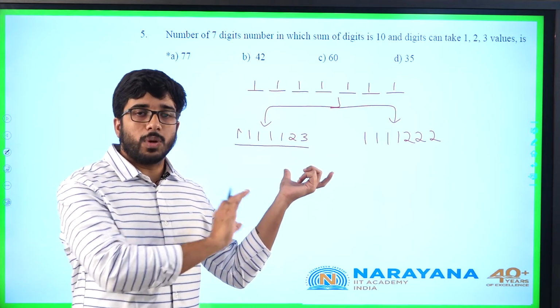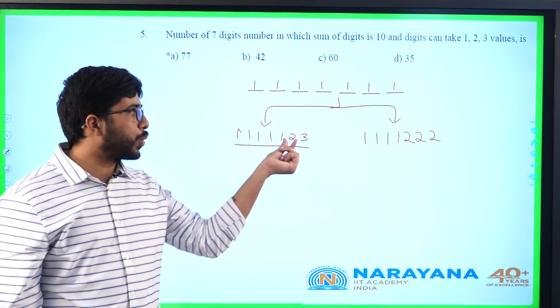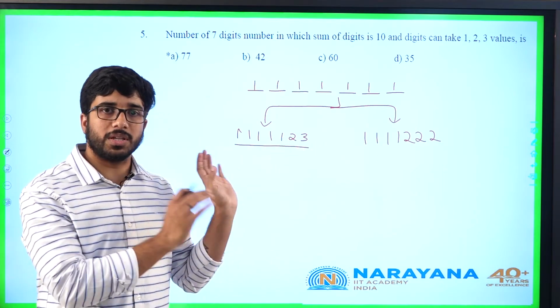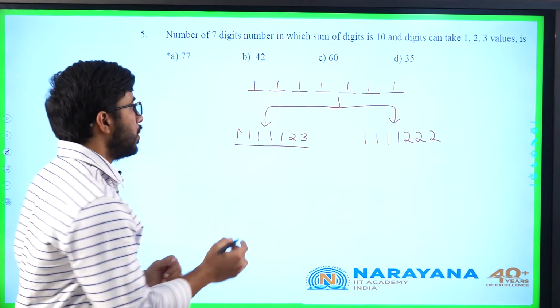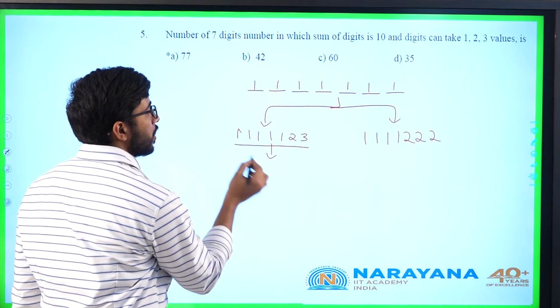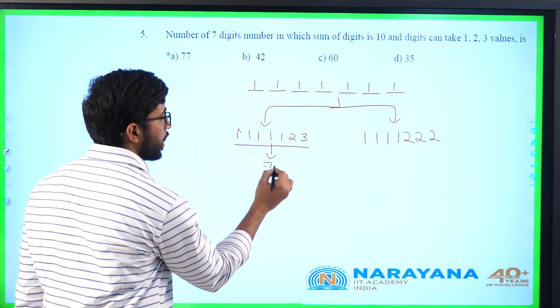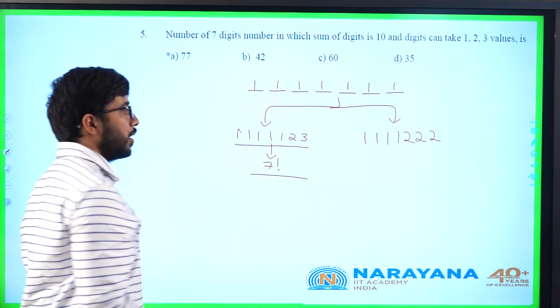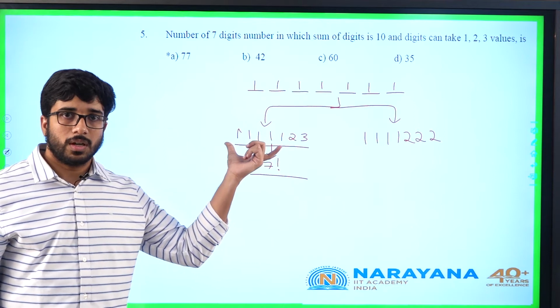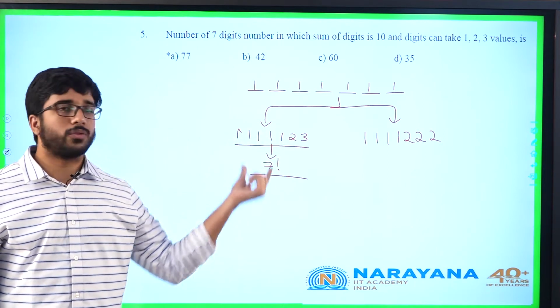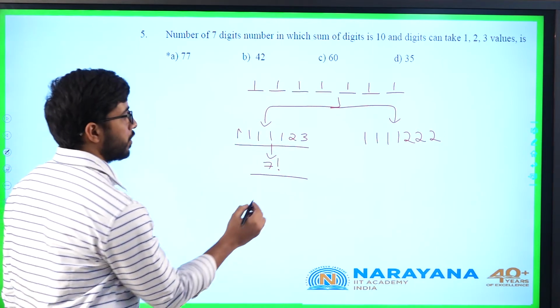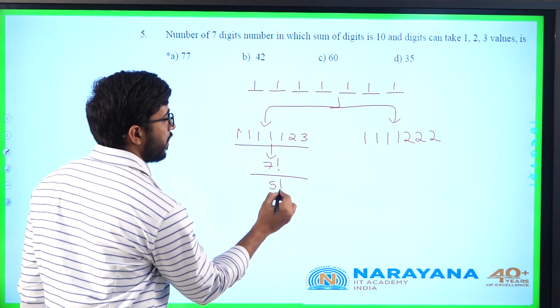Now we have to observe the arrangements of this. There is no rule that 2 and 3 must occur in the last position. Only the sum of digits is 10. So this can be arranged in how many ways? Total numbers are 7. So 7 factorial, and there are 5 ones. If 5 identical objects are there, I have to divide by 5 factorial. 7 factorial by 5 factorial.